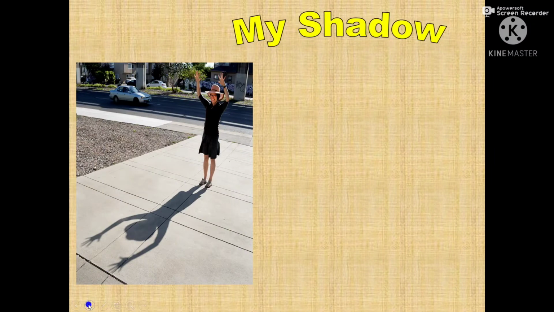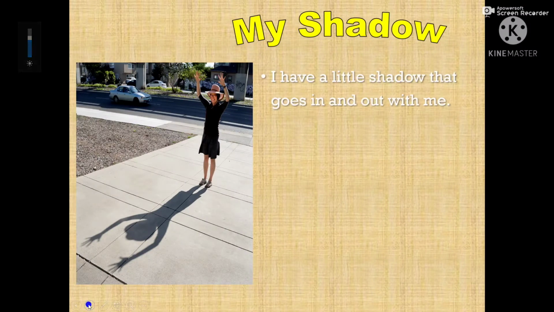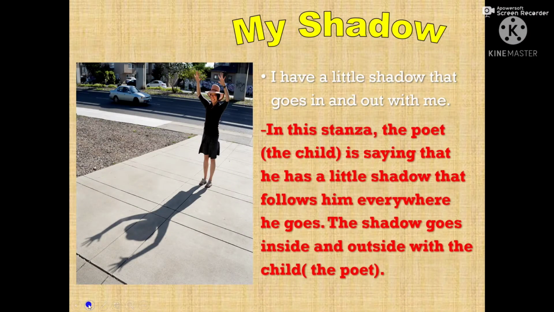So the poem is like this. The title of the poem is My Shadow. I have a little shadow that goes in and out with me. That means in this stanza, the child is saying that he has a little shadow that follows him everywhere he goes. The shadow goes inside and outside with the child.